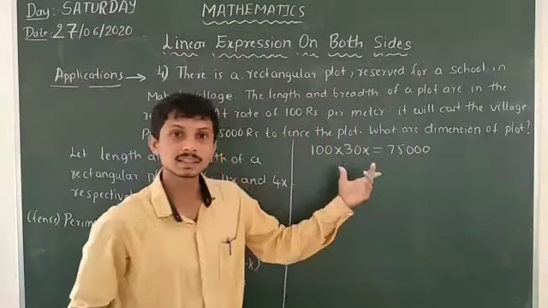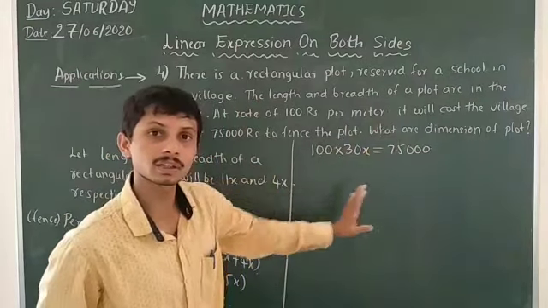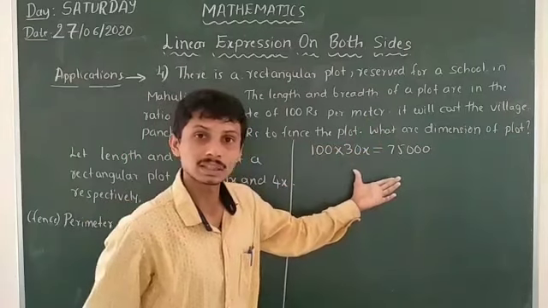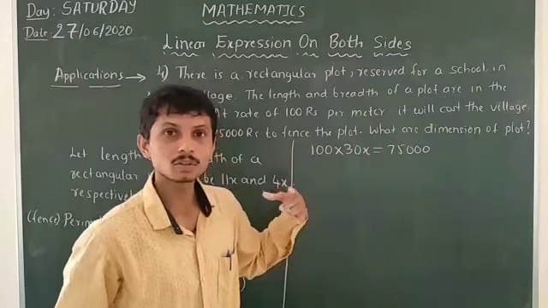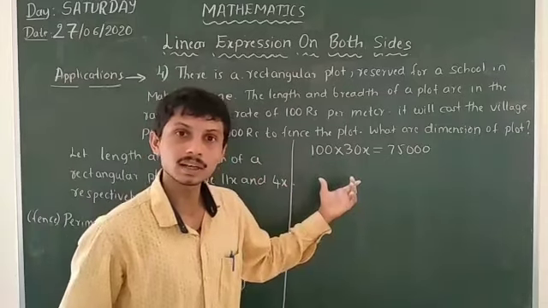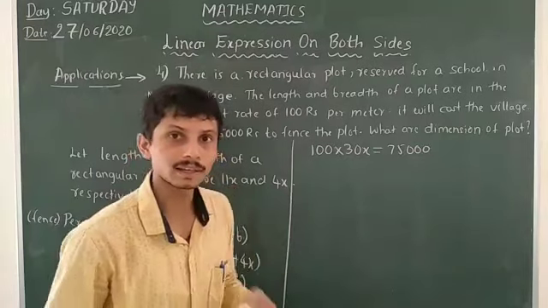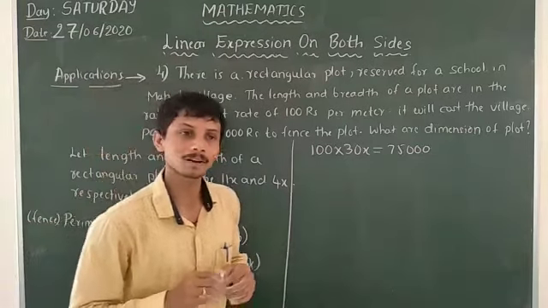So this is the linear equation, with expressions on both sides. The statement is converted into linear equation form here. So we have to solve the equation, and after that find the x value, then find the length and the breadth of the rectangular plot.